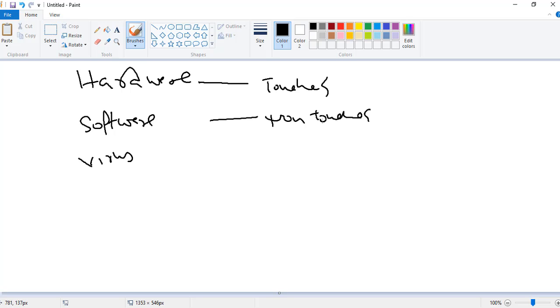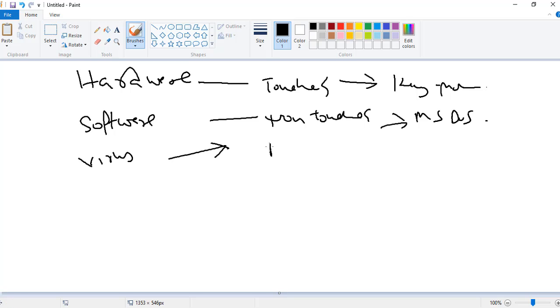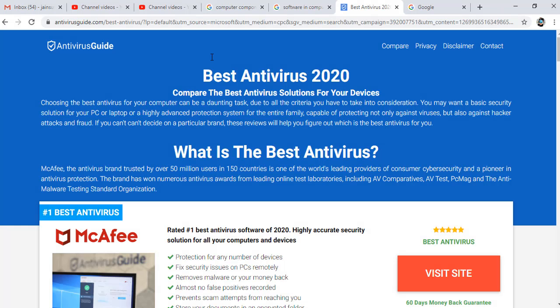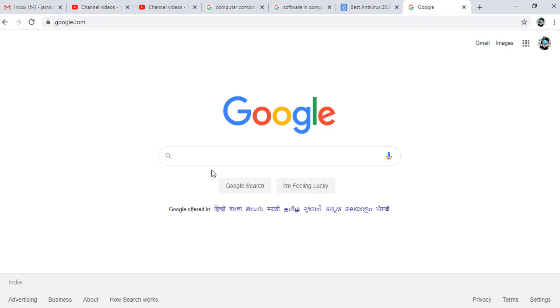So software cannot be touched. Keyboard, mouse, modem are examples of hardware. And in software, there are MS-DOS, Windows, and any application. And the virus we have discussed. Avira etc. are antivirus, and Norton is also an antivirus. Trojan is a virus, Melissa is a virus. And a famous one, just a moment, the I Love You virus.